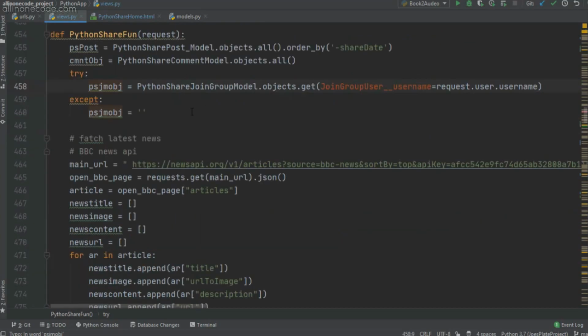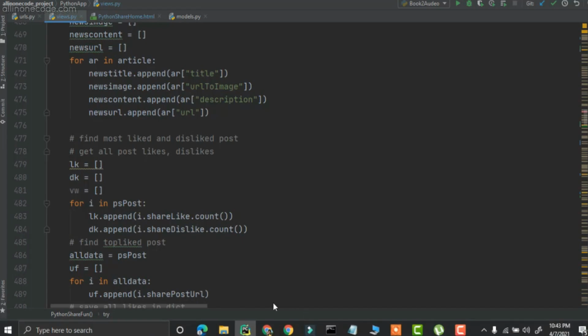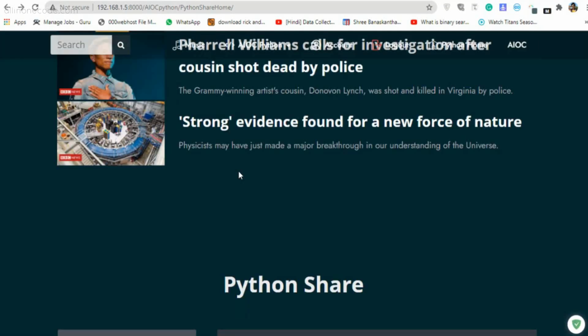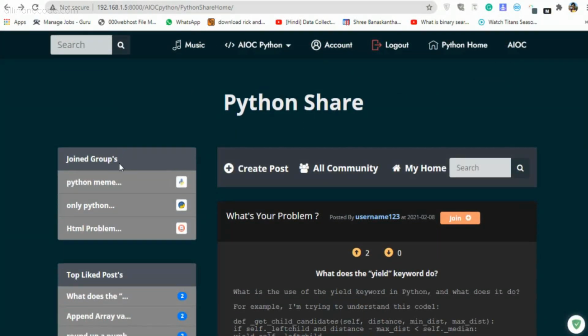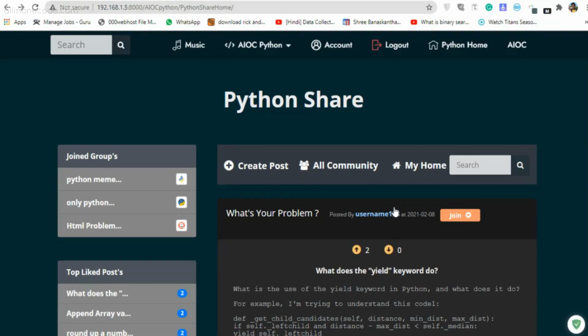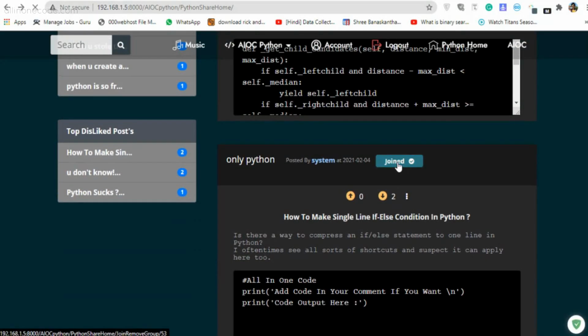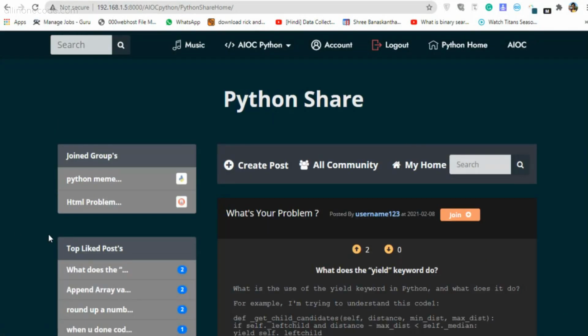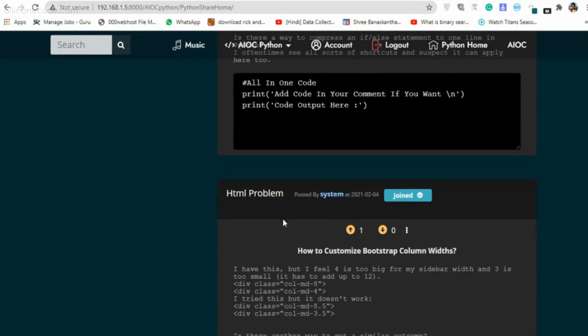Now if you are joined in the HTML group, then it will be stored in the joined group user and it will be returned in the PSJMOBJ, which I am passing in here. This is the joined groups, and that's why it is showing me Python meme, only Python and HTML problem. If I unjoin from this only Python group, as you can see, it isn't showing me that particular group, and the join button is gone from this only Python.